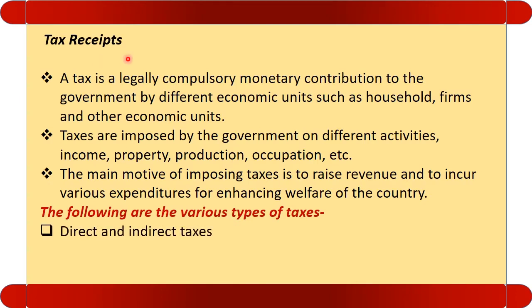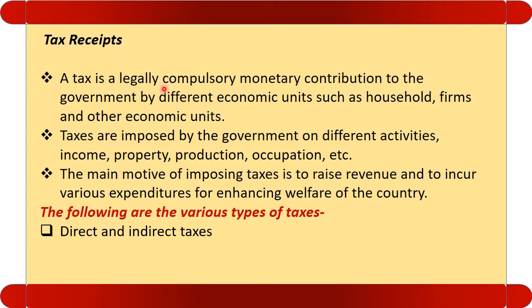Let us see the tax receipt. Listen, tax is a legally compulsory monetary contribution. It is not a payment, it is a contribution. Why? Because in consideration of the tax, the government is not liable to make any payment or to give any services. Since the liability of the government is not there, that is why we put it under revenue receipt.